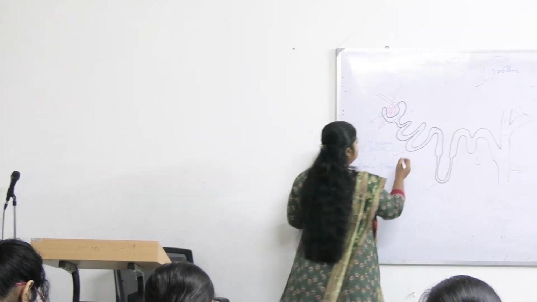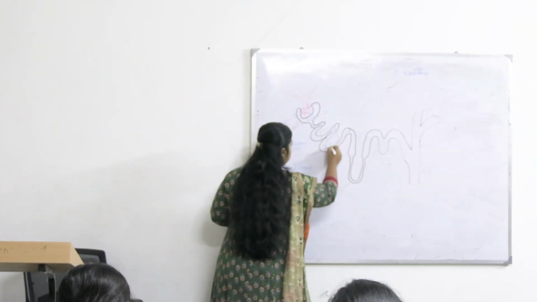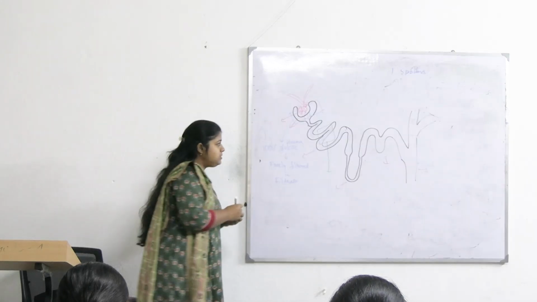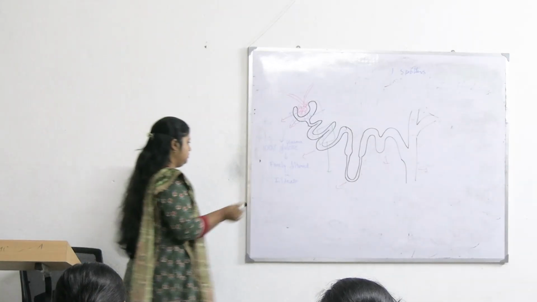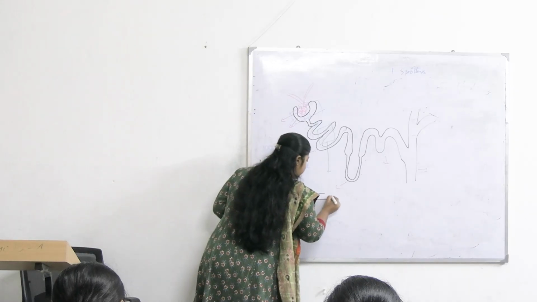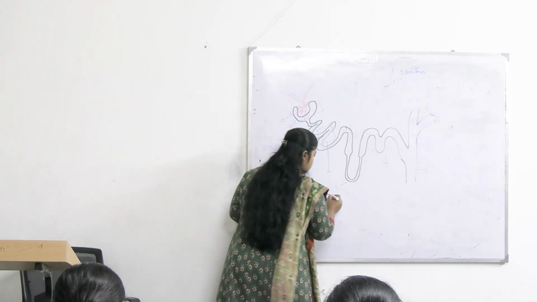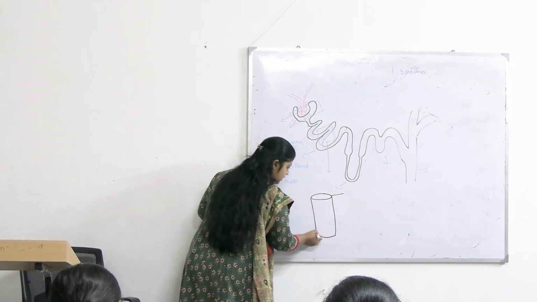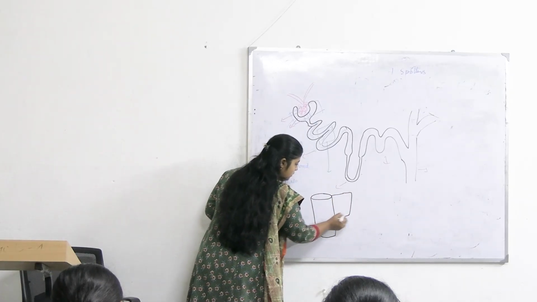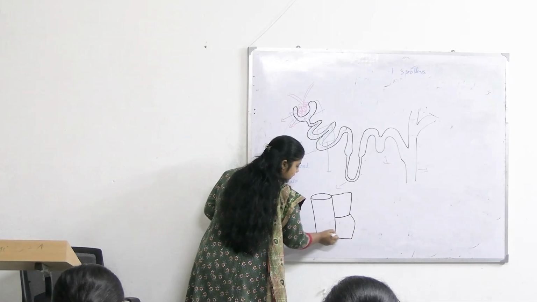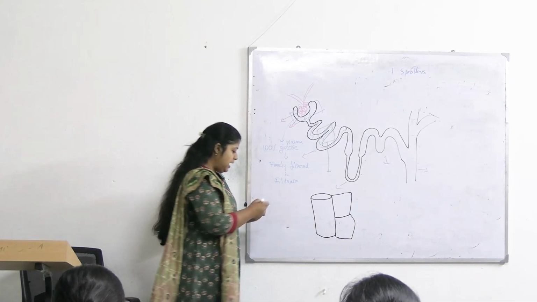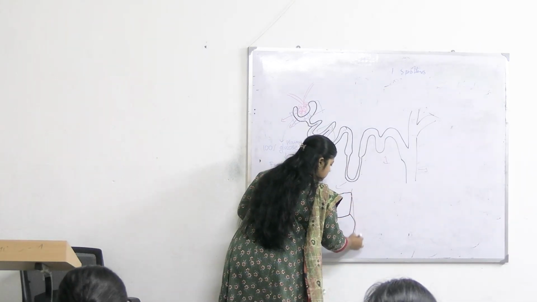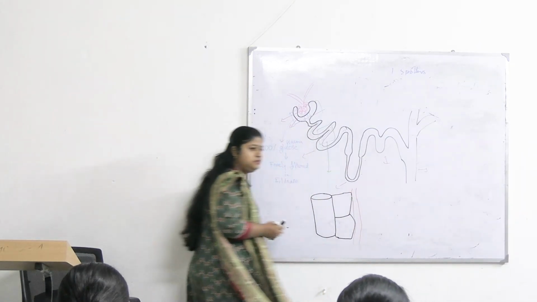Next comes the PCT. Right? So in the PCT, what happens? If this is the lumen, what else is there? So this is the epithelium of PCT, and what is beyond it? The capillaries.